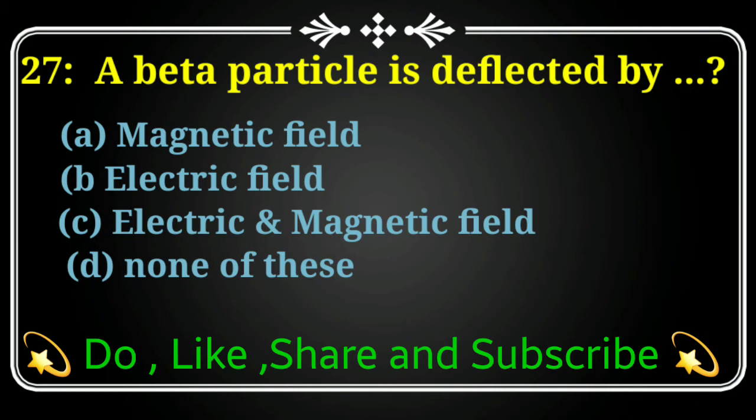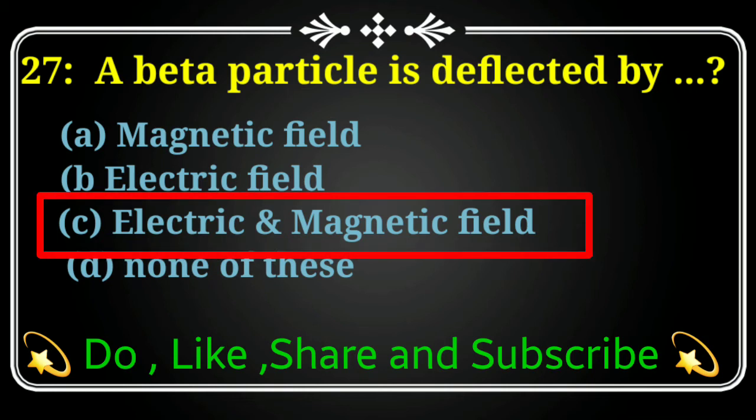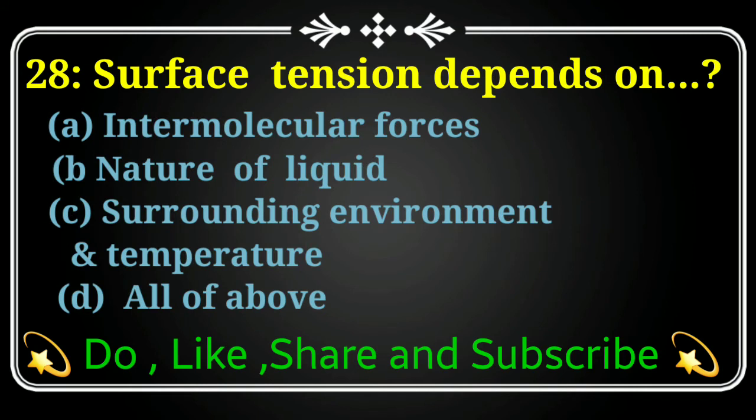MCQs 27 is a beta particle is deflected by. Option A, magnetic field. Option B, electric field. Option C, electric and magnetic field. And option D is none of these. The true answer is option C, electric and magnetic fields. It is deflected by both electric and magnetic fields.